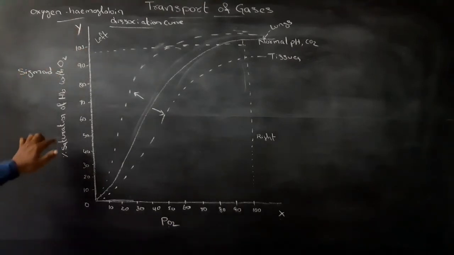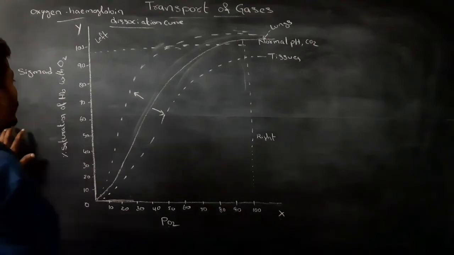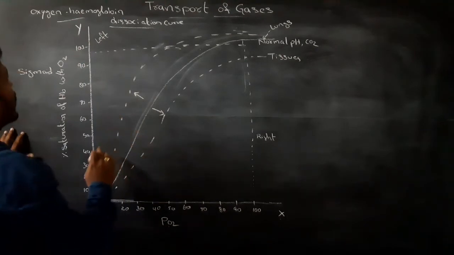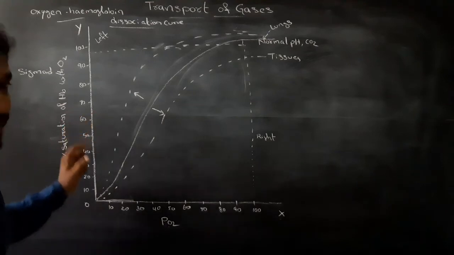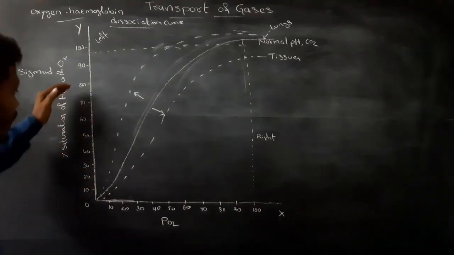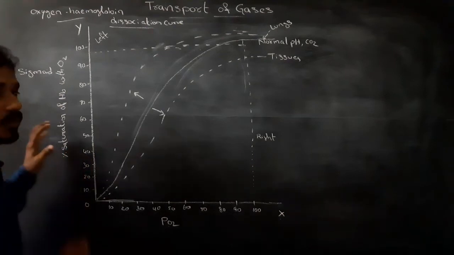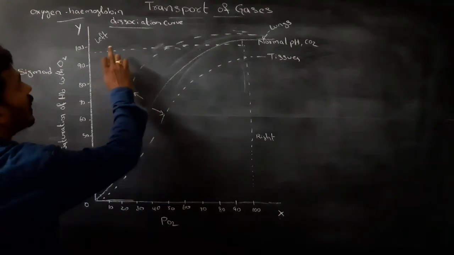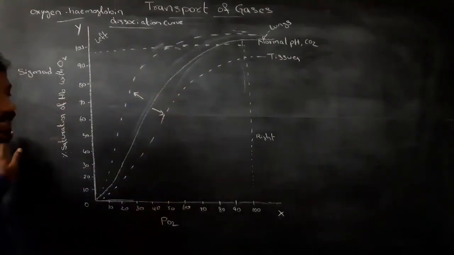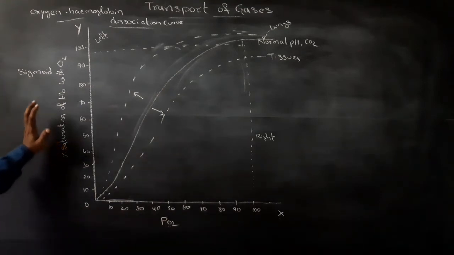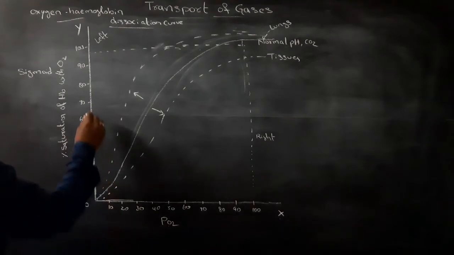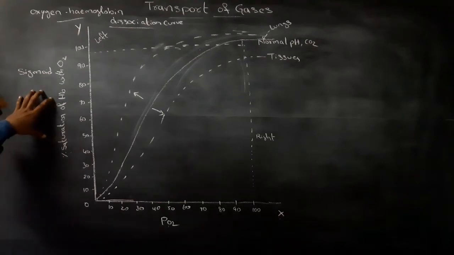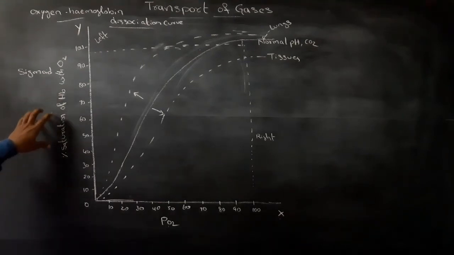The oxygen hemoglobin dissociation curve helps in studying the effect of factors on the binding of oxygen with hemoglobin.